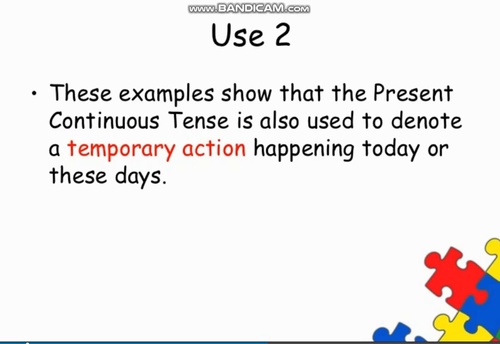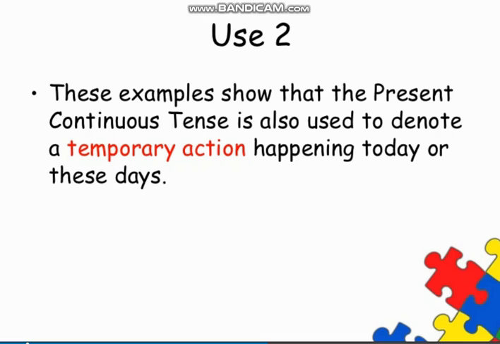Another use of this tense, these examples show that the present continuous tense is also used to denote a temporary action happening today or these days. As you have seen, these are all temporary actions. As we have discussed, I'm painting my flat this week, so obviously that is a temporary action. It is going to end one day. When the week ends, the painting would be finished as well.